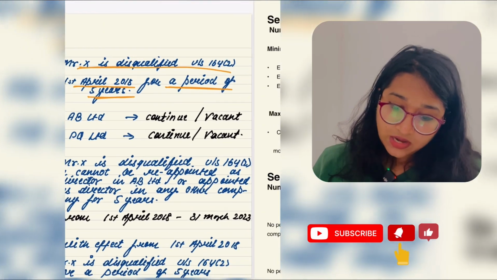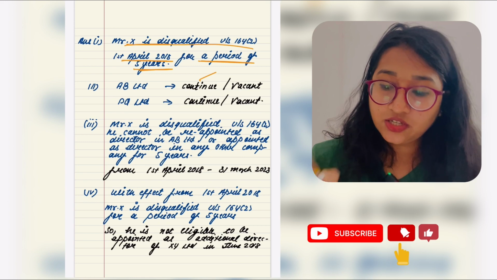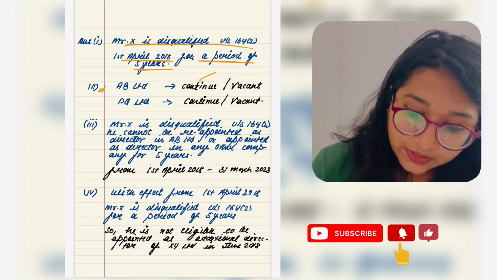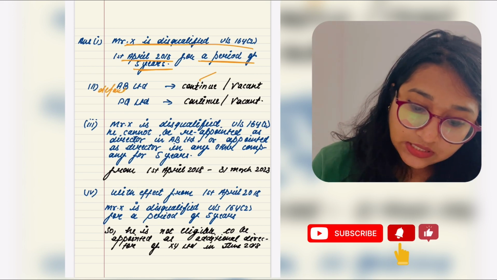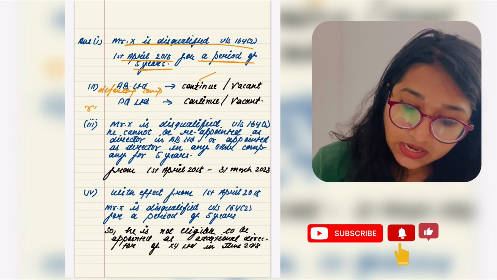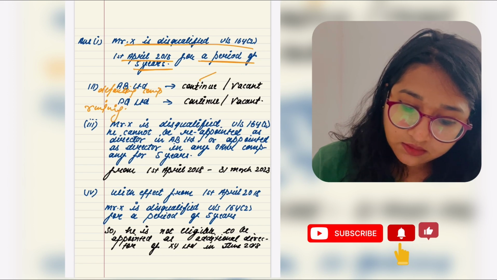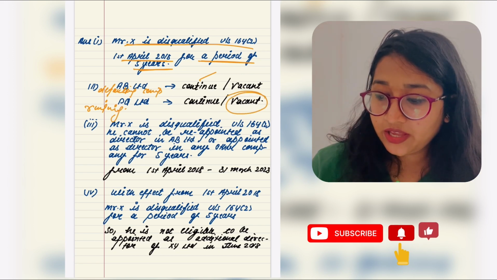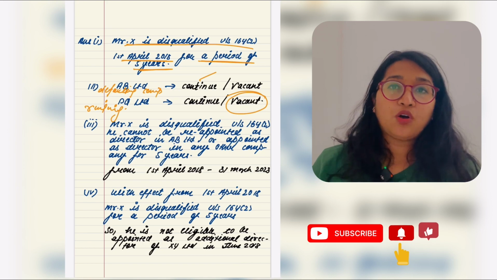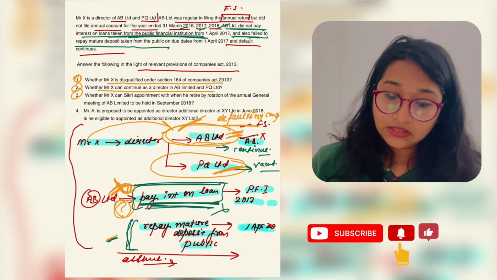Now let's get into the answer. Answer is saying that in AB Limited, he has to continue. This is the defaulting company. In the remaining companies, he has to vacate his office, right? Second answer was this. Let's go for the third.